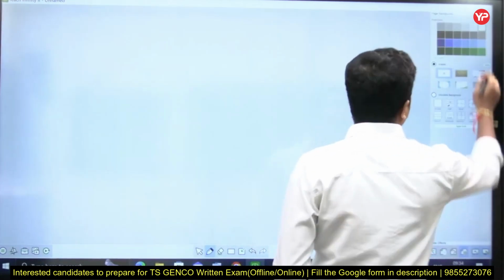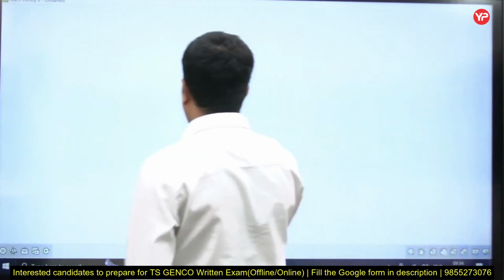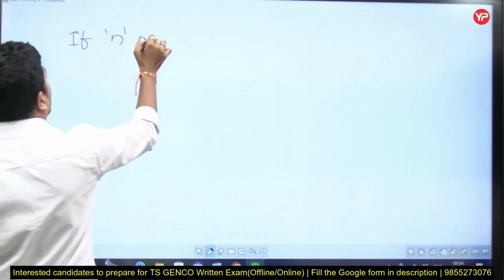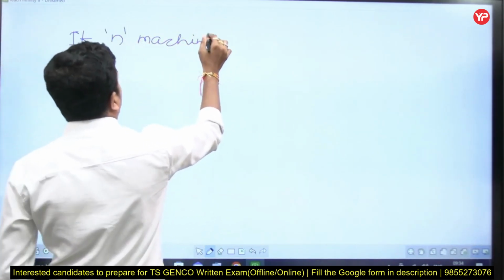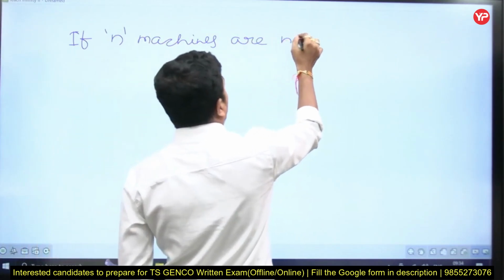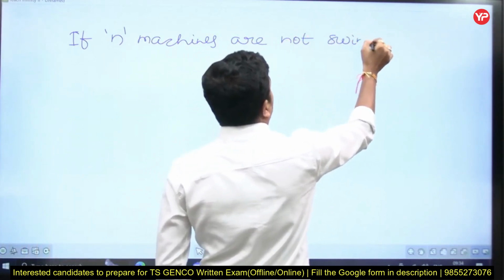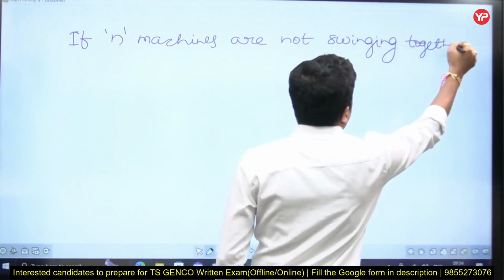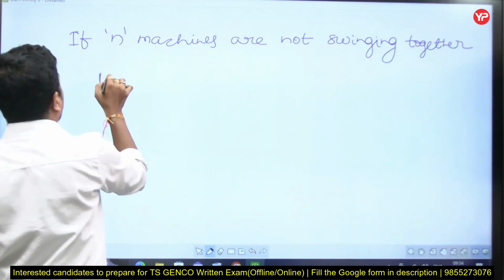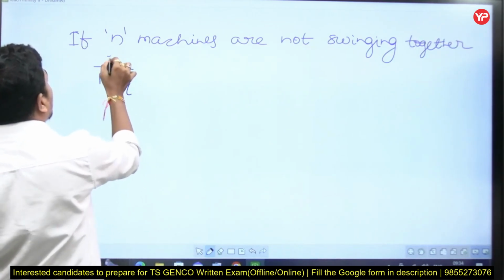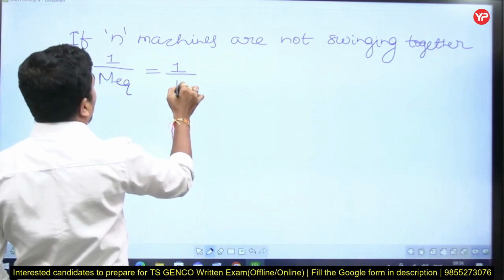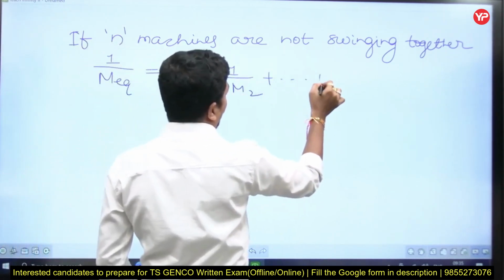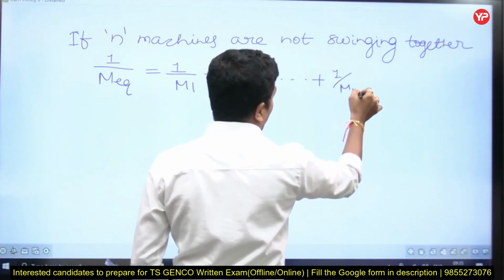If N machines are not swinging together, then 1 by M equivalent is equal to 1 by M1 plus 1 by M2 and so on up to 1 by Mn.